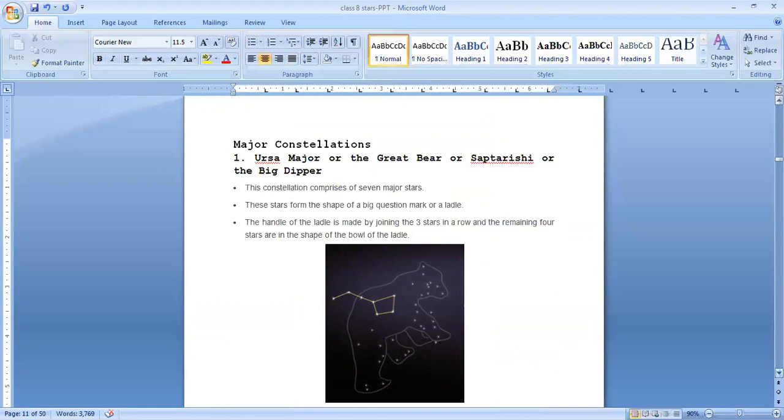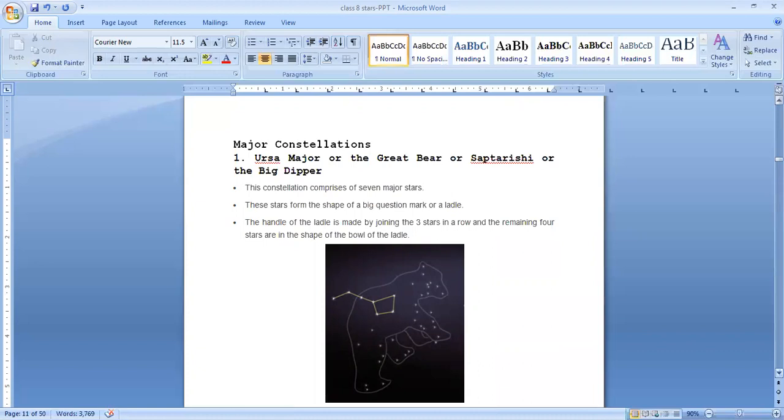Look at the diagram also. This constellation comprises 7 major stars. Look at that: 1, 2, 3, 4, 5, 6, 7. 7 major stars. These stars form the shape of a big question mark or a ladle. You can see it has a question mark. You know how we put the question mark? It has the shape of a question mark or a ladle.